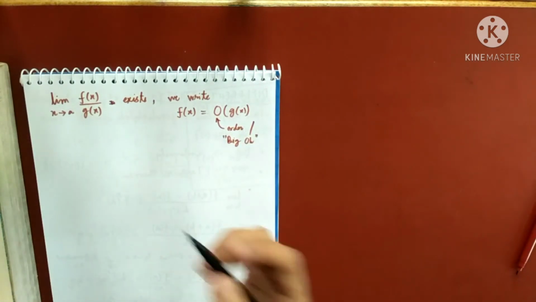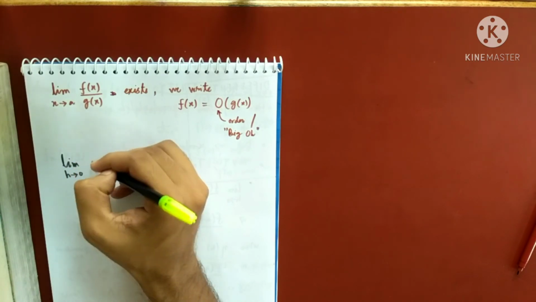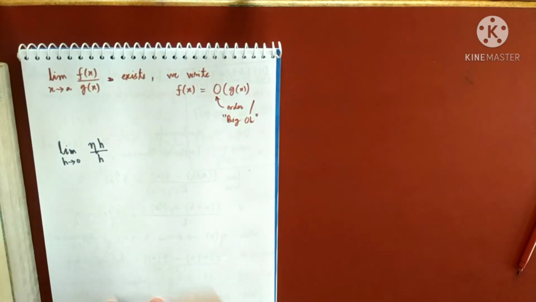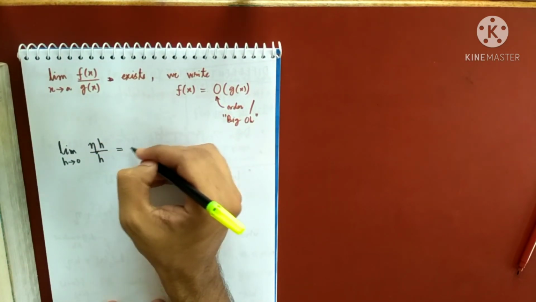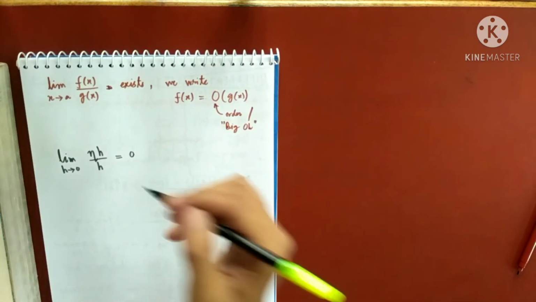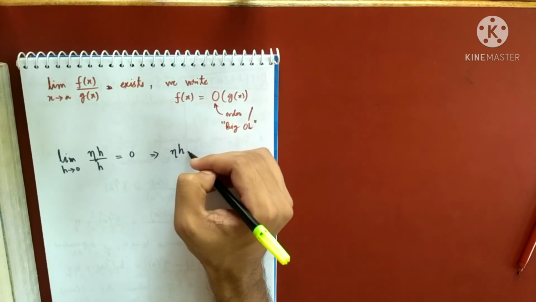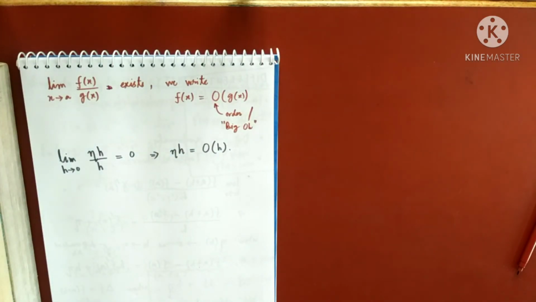So what I have is limit h tends to 0 of eta(h) by h. Let's see what this limit is. h and h get cancelled, and eta goes to 0 as h tends to 0. So this limit is 0, it exists. So we can write eta(h) as big O of h, or order of h. Am I clear?